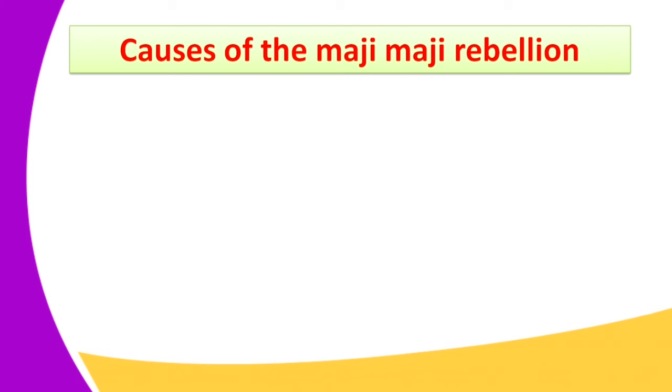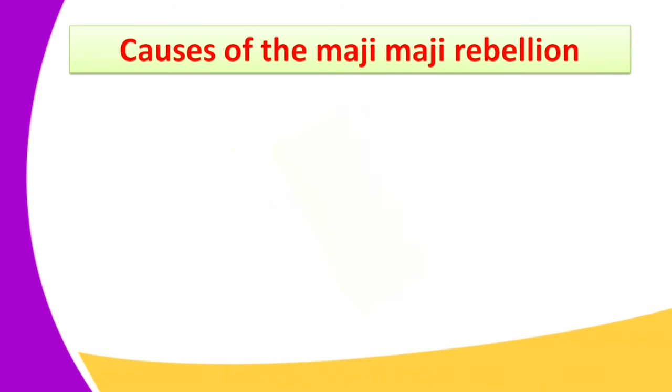So this was given the name Maji Maji. Maji Maji is a Swahili term that means water. This was a magic water, and it made them go and fight.